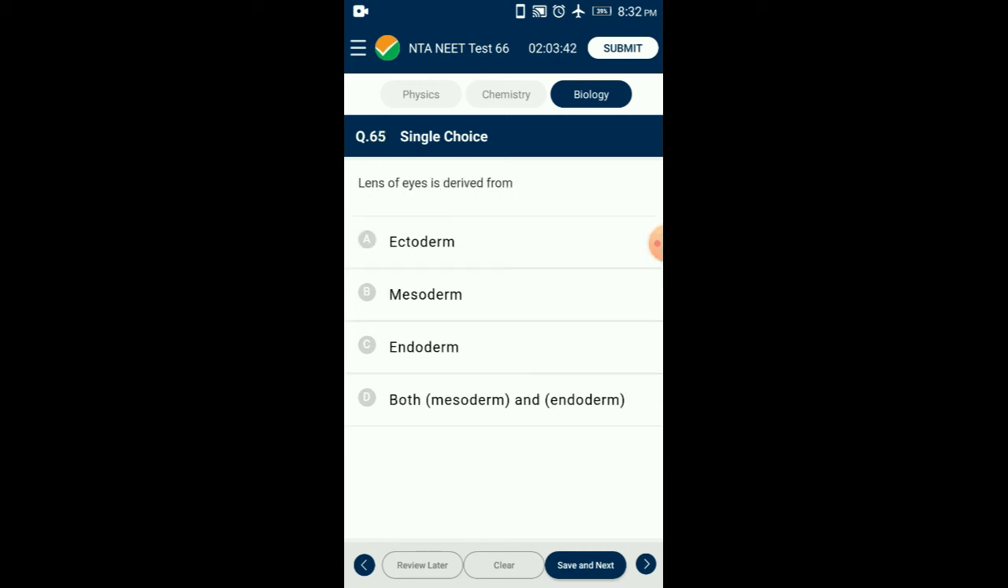Question number 65. The lens of the eye is derived from? The eye lens is derived from ectoderm. The lens is composed of transparent flexible tissue and is located directly behind the iris and the pupil. It is the second part of the eye after the ciliary muscles, which are part of the ciliary body. The lens is derived from the surface ectoderm. So the answer is option A, ectoderm.